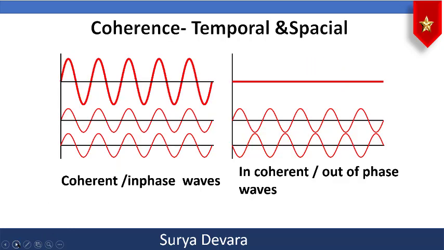Now, what is meant by coherence? First of all, coherence means two waves, which are arranged like this, which have a zero phase difference, and then the combination of these two things will give the resultant wave like this. So if the two waves are like this, then we call them coherent sources of light. On the other side you have incoherent, that is out of phase. So once the light waves go out of phase, the resultant will be something like this.